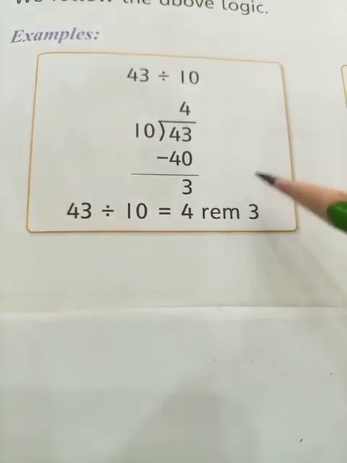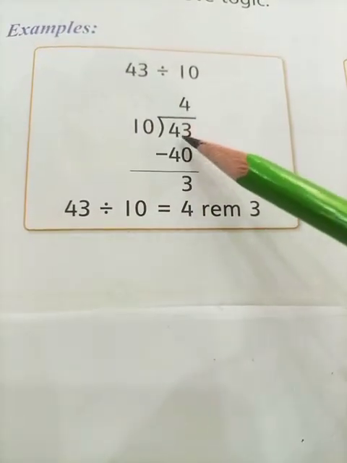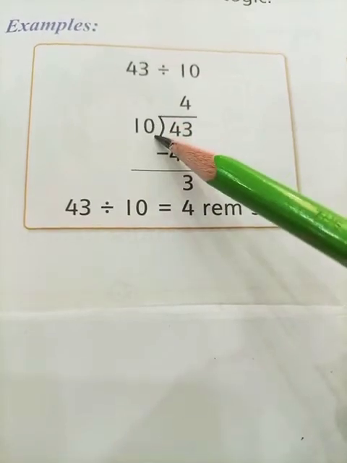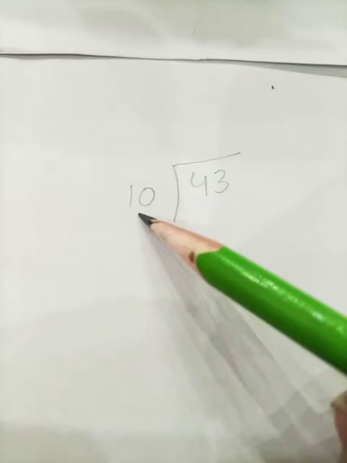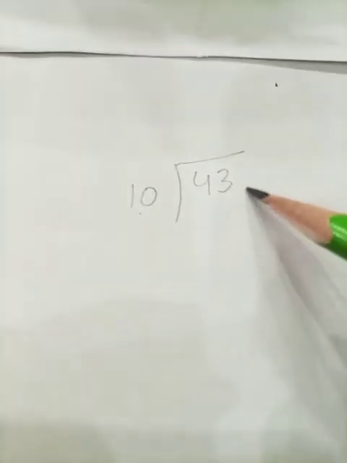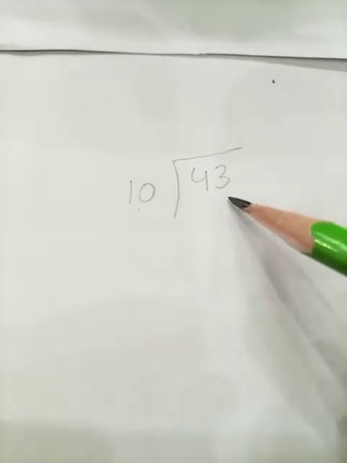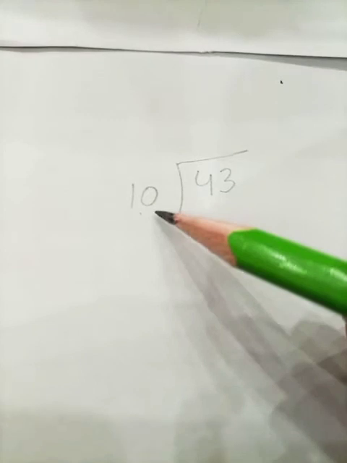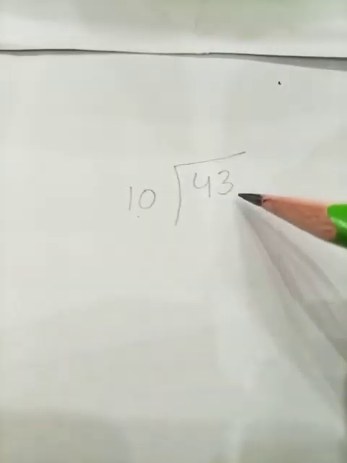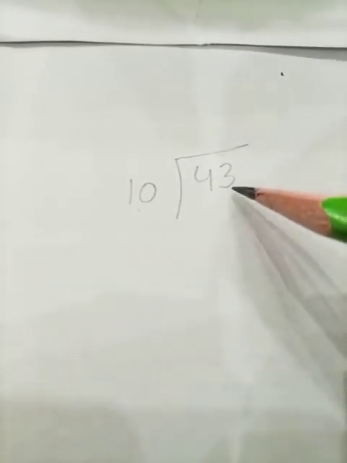Look at this example, students. We are going to divide our number 43 by the number 10. Students, here is our number 10 and I am going to divide my dividend, that is 43, by the divisor 10. Let's try to divide it. Students, I am going to read the table of 10 until I get this number or the number that is smaller than this but not the larger one.